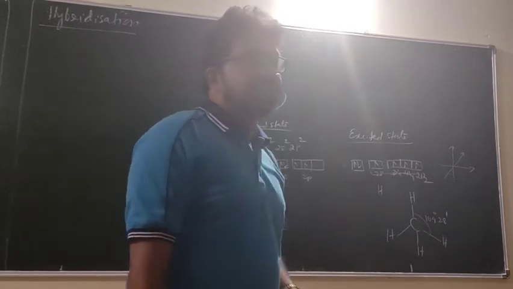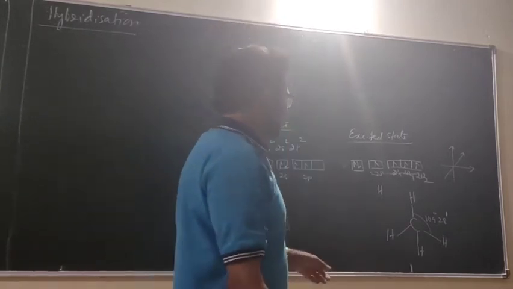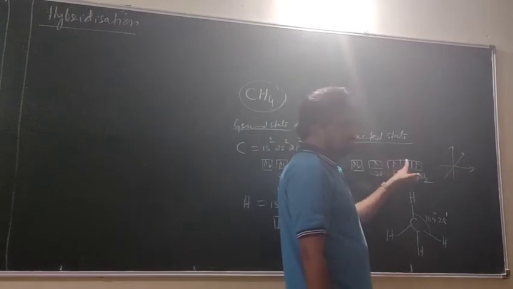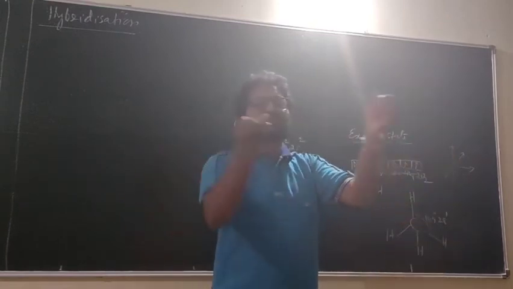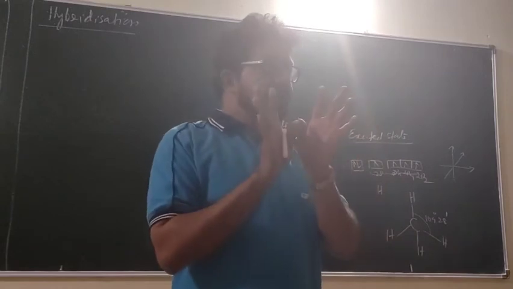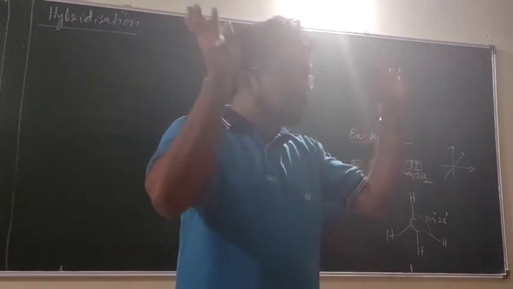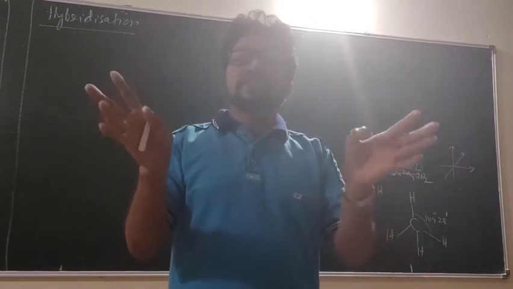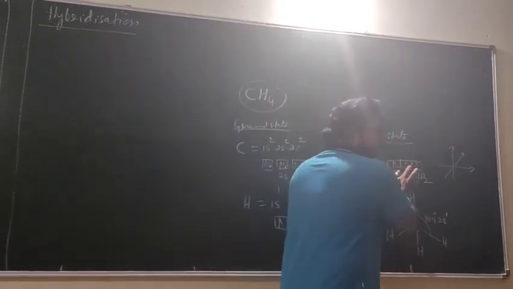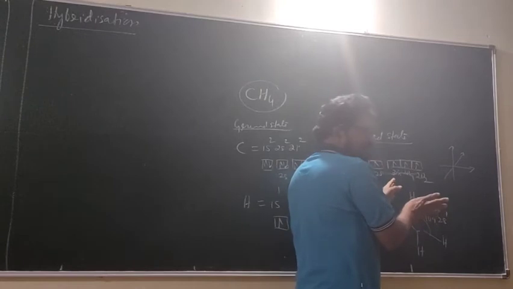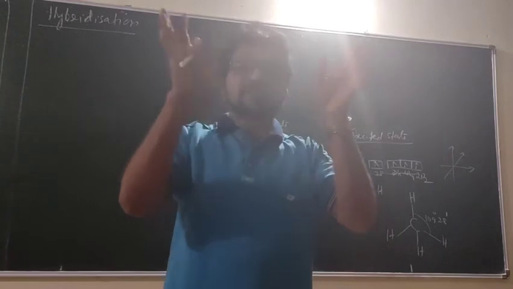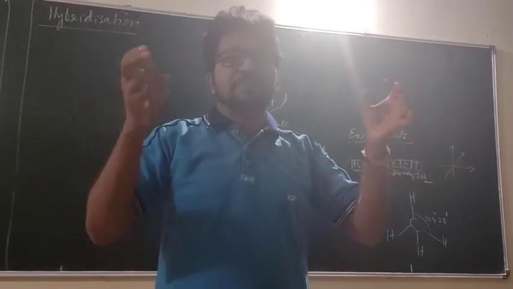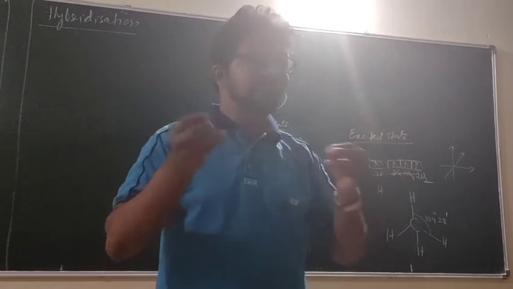What is hybridization then? Before forming the bonds, the orbitals of the central atom mix with one another and exhibit hybrid orbitals which are identical and directed into a specific shape by cancelling the force of repulsion.